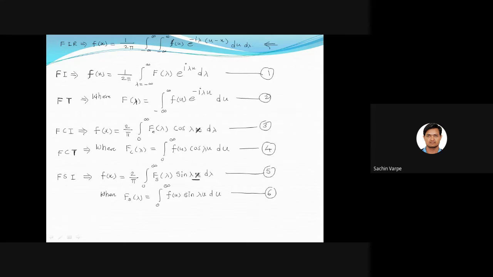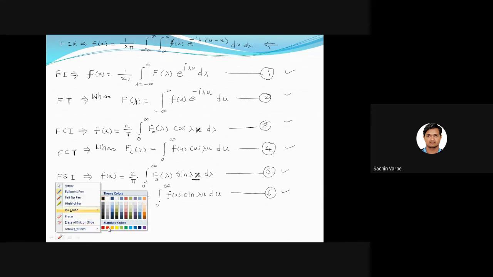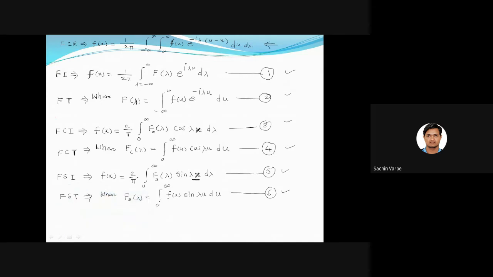So these are the only 6 formulas required in the topic Fourier transform. Please tell me if any confusion. The last formula is Fourier sine transform. So when we use Fourier cosine transform, if f of x is an even function, remember.